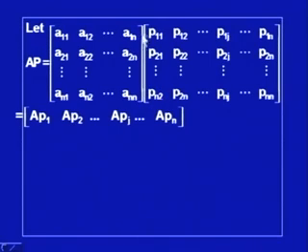So, the first element in this row is AP1, the matrix A multiplied by this column. The second element will be A multiplied by the second column, and this is the jth entry in this product, and APn is the last entry.